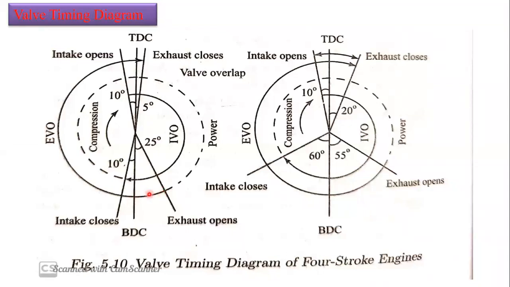So if we exactly open the exhaust valve at BDC, what is going to happen? The piston needs more force to push those exhaust gases into the atmosphere. But if you open 25 degrees before BDC, what is going to happen?